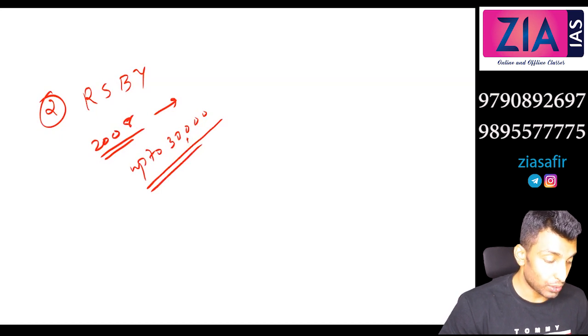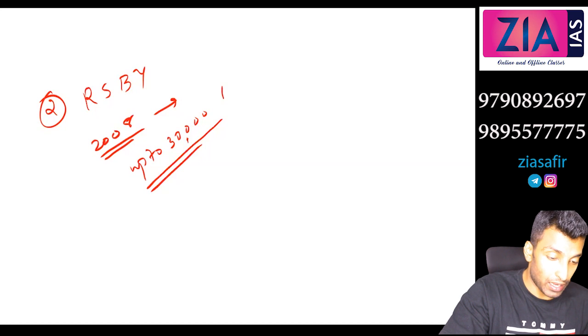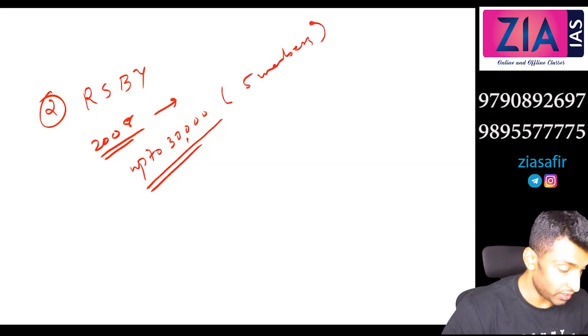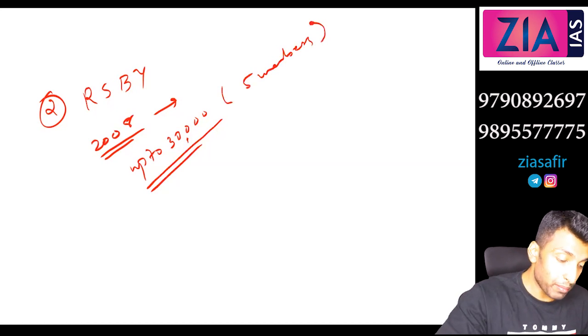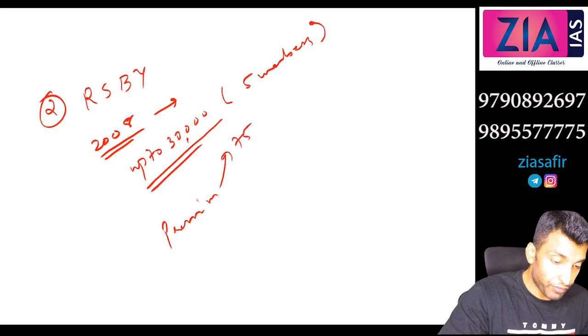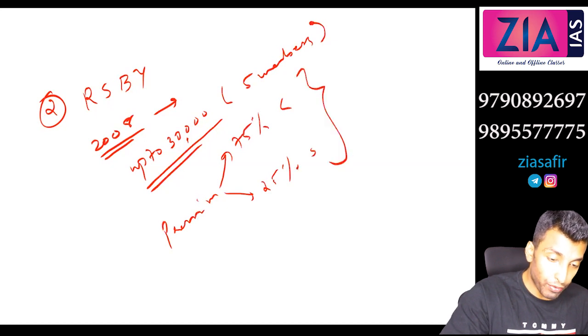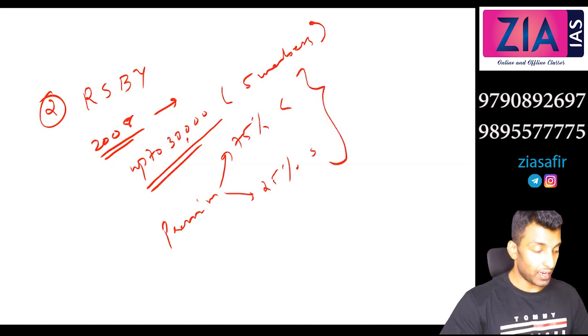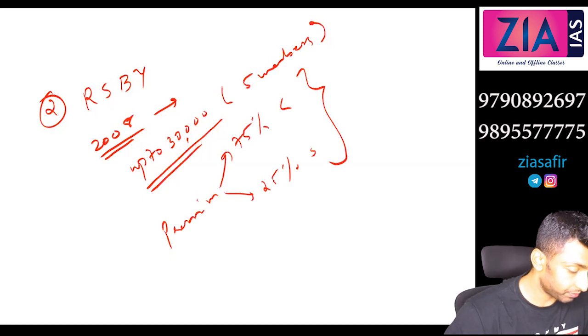Up to 5 members can be covered. Now what about the premium? Premium is 75% by the center, 25% by the state. So this is also fully subsidized.